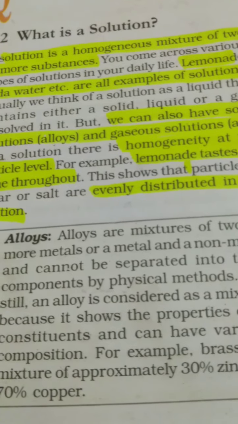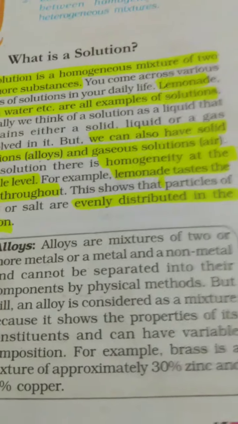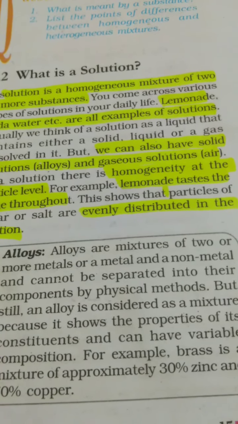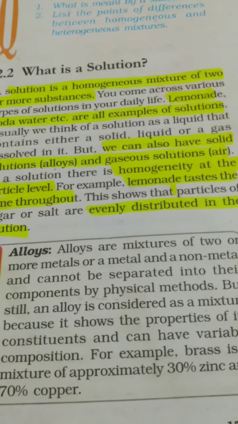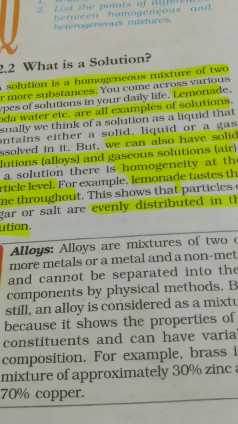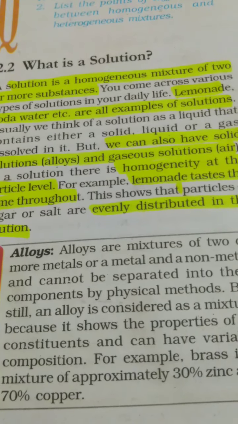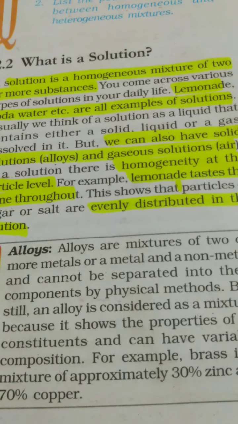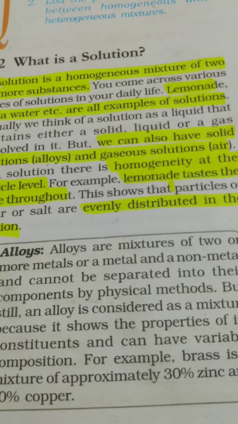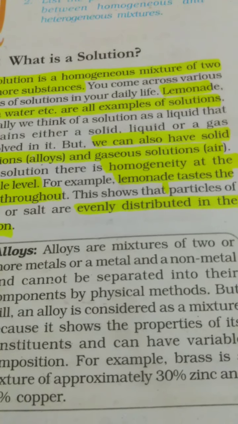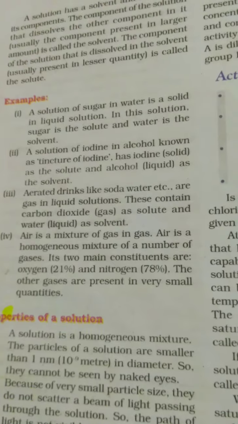So alloys are homogeneous in nature, but they cannot be separated by physical methods, because they are solid in nature, where the attraction between the particles is very high. So we cannot go for a physical separation method, and some different type of separation method, like melting them and then electrolytic decomposition, etc., can be used to separate them.